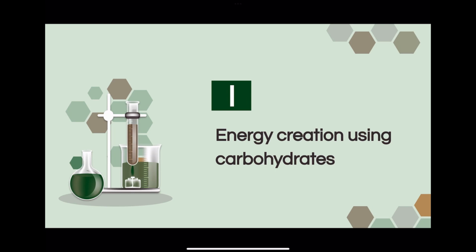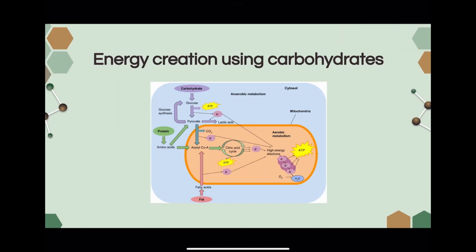Okay, so before we get into it, we're just going to quickly go over how energy is created using carbohydrates, just as a refresher. If you remember from class, carbohydrates are broken down into glucose, and then that glucose is further broken down into pyruvate, where that pyruvate molecule loses a CO2 group and turns into acetyl-CoA. Acetyl-CoA then enters the citric acid cycle, and then from there goes into the electron transport chain, which is where we get most of our ATP and energy from.